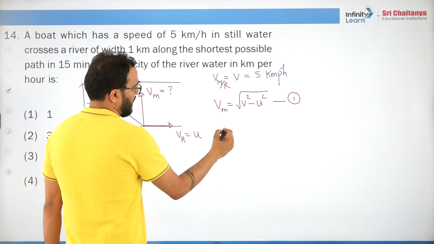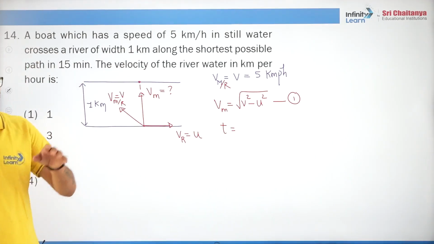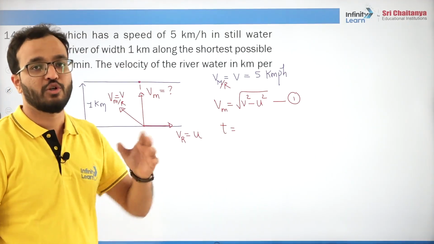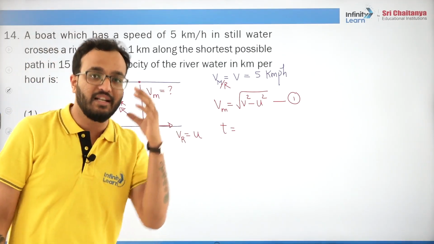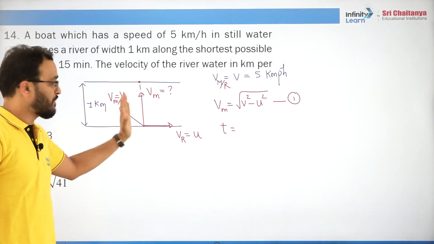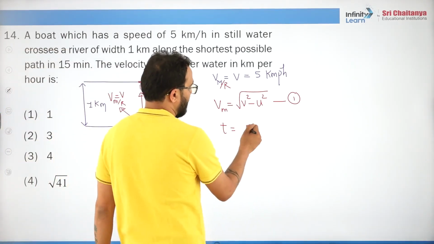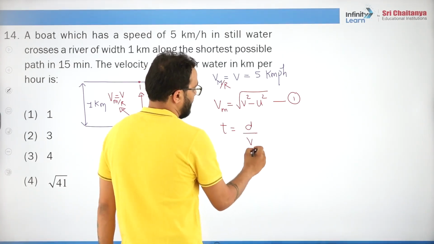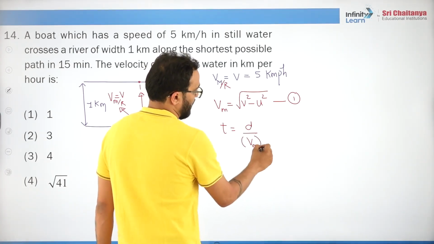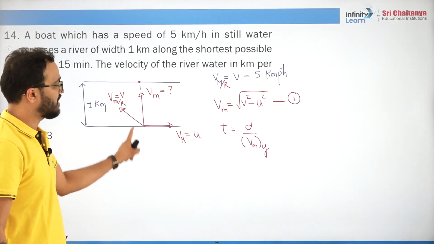There is another way, we can say, for the time to cross the river in this particular case. When the man or the boat is crossing the river in the shortest possible path, then remember, in such cases the resultant velocity is Vm, which is perpendicular to the river flow, and the time taken is d upon Vm. Here we don't have an x component because the resultant is this only.